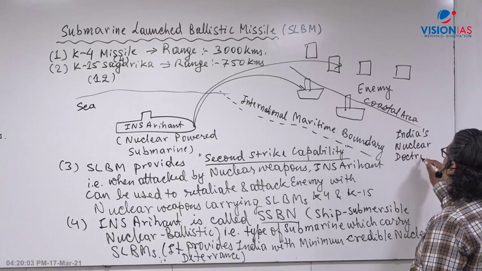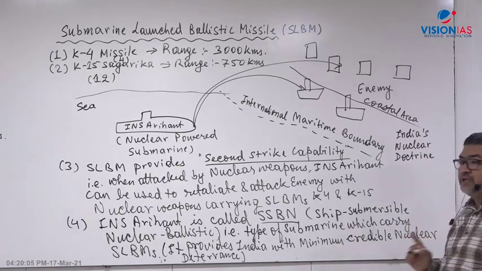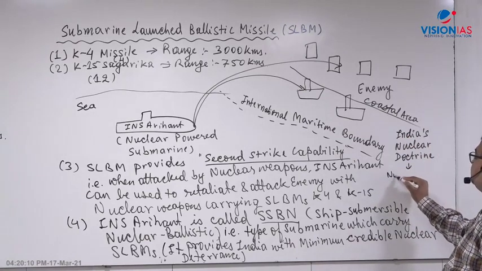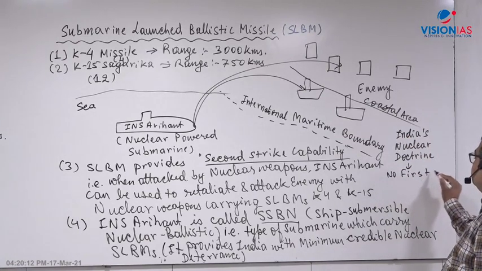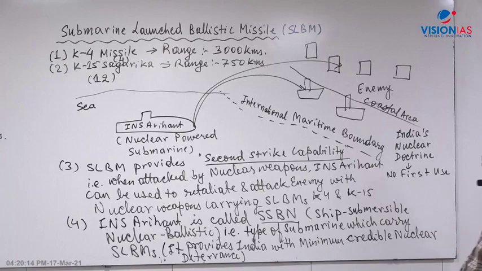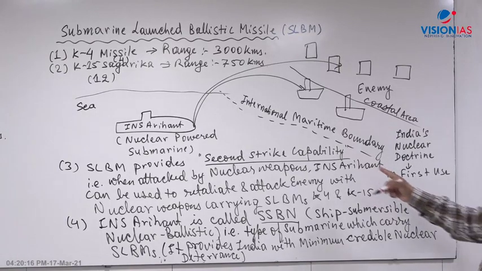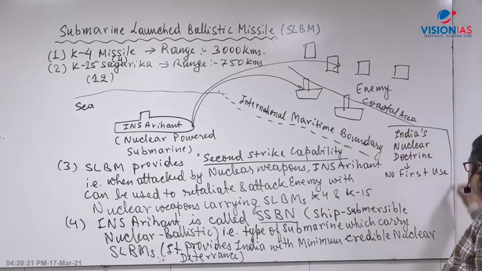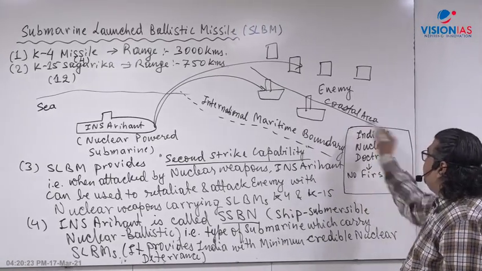India is not going to attack any country initially with any nuclear weapon. That is India's nuclear doctrine: no first use. So that will be maintained through this second strike capability; it will help India maintain this stand of no first use.